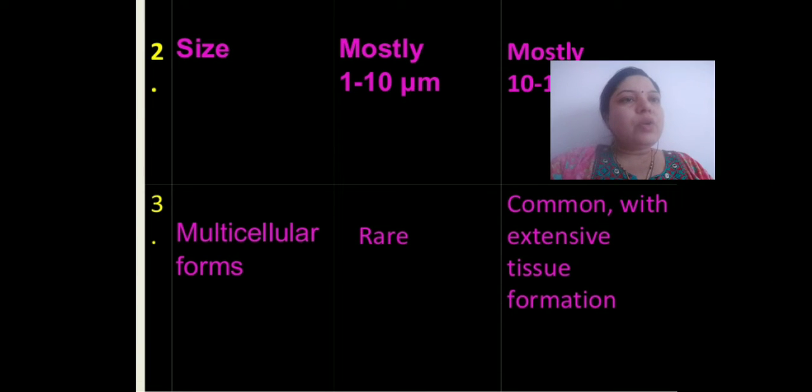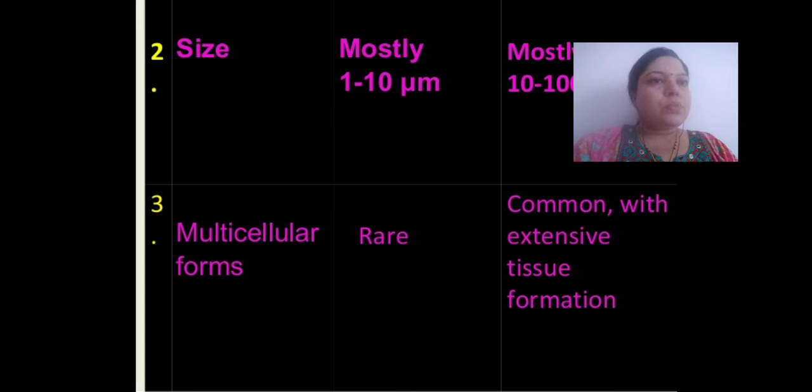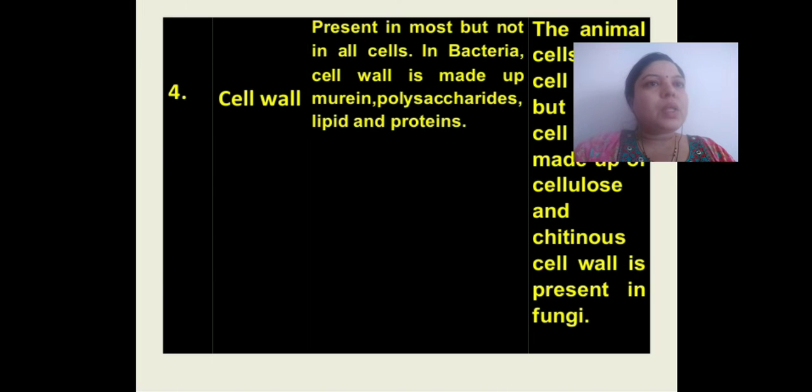Then multicellular forms. In case of multicellular forms, prokaryotic cells never occur in the multicellular form. Instead of saying rare, we can say multicellular form is almost absent in case of prokaryotic cell, whereas in case of eukaryotic cells it is very common with extensive tissue formation.